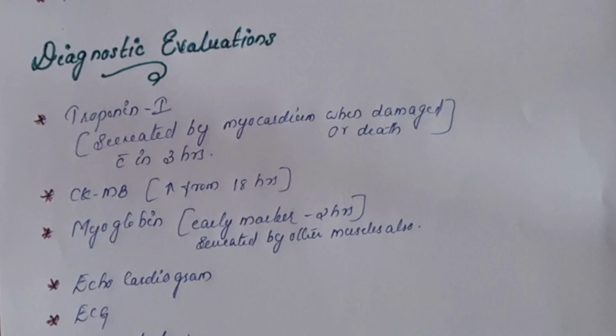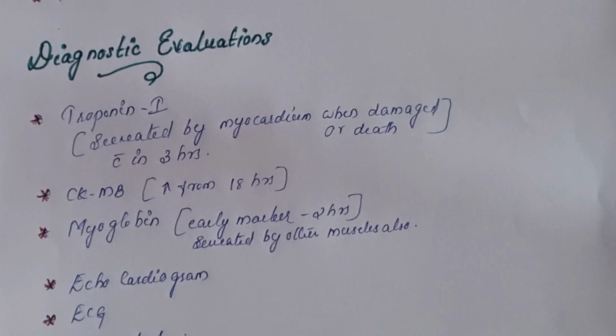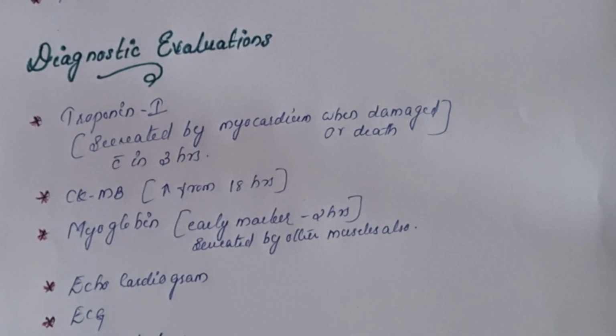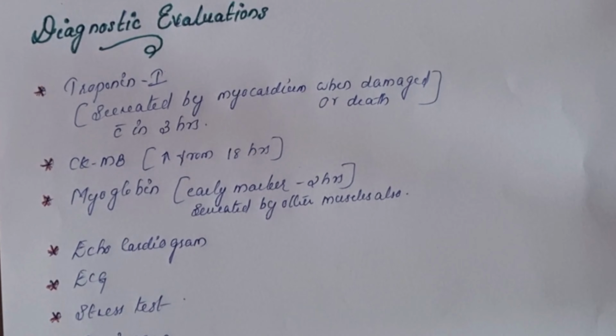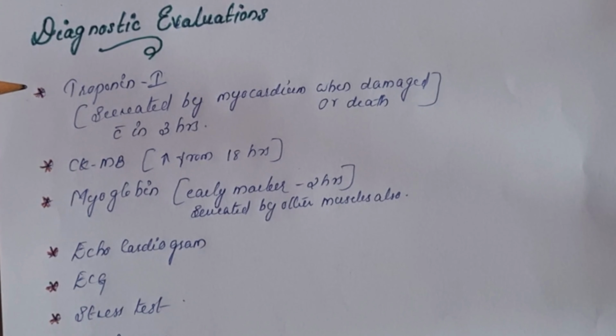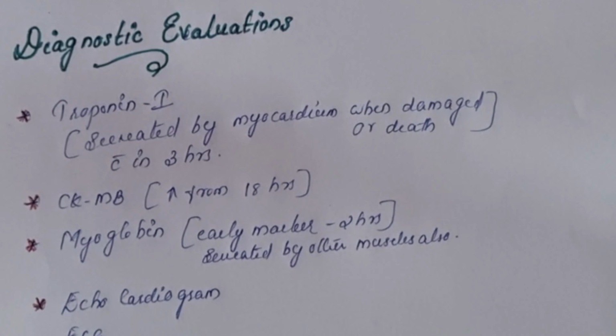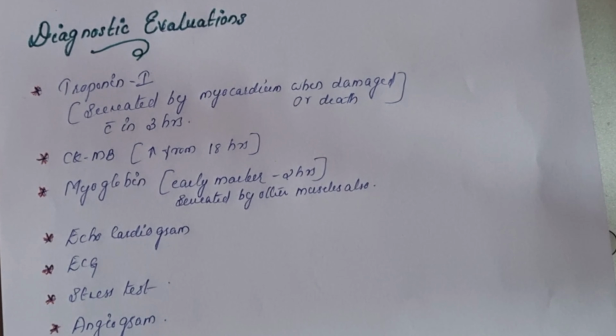Now let us see the diagnostic evaluation. Troponin I is the most accurate diagnostic evaluation because it is secreted by the myocardium when it is damaged or there is a death of myocardial cells. It will be secreted within 3 hours and it may last for 7 days. So an elevated troponin I clearly indicates there is damage in the myocardial cells. Another blood test is CKMB. It is also elevated in the case of myocardial infarction, but it is elevated after 18 hours of any damage to the myocardial cells.